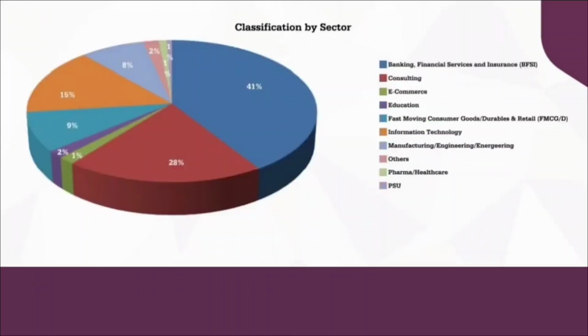If we consider the overall sector-wise placements for IIM Udaipur, then 41% placements are from the banking, financial service and insurance sector. Then 28% placements are from the consulting sector. Then 1% are from e-commerce, 2% from education, 9% from fast moving consumer goods, 15% from IT, 8% from manufacturing engineering, 2% from other sectors, 1% from pharma healthcare and 1% from PSU.